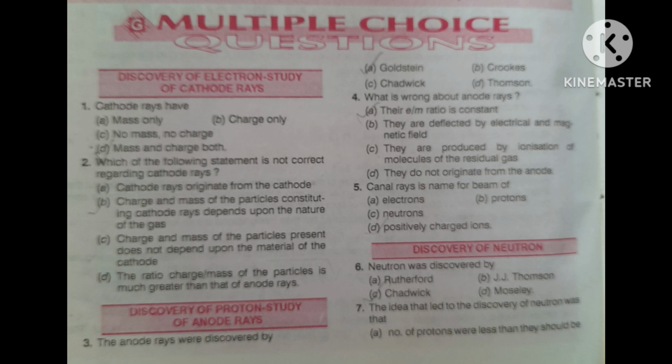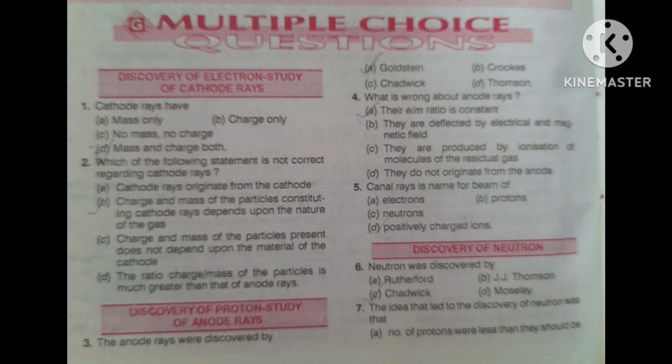And here you should know that the sum of masses of protons and electrons was much less than the mass of the atom.